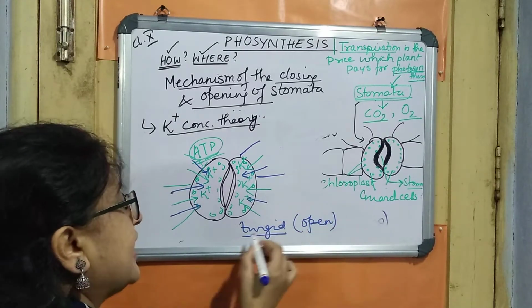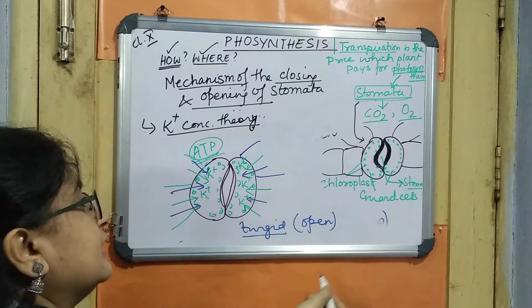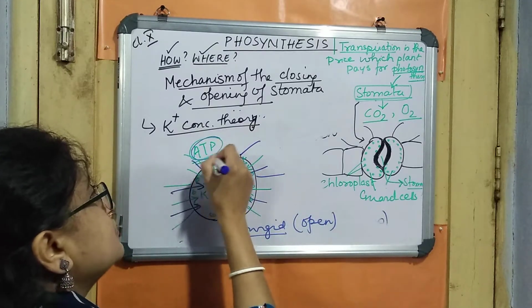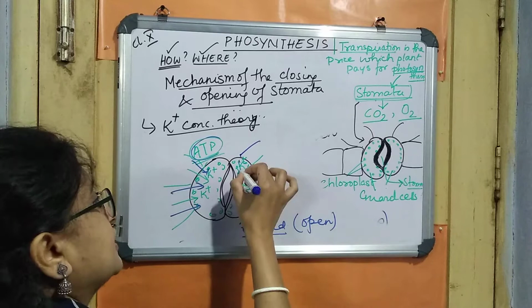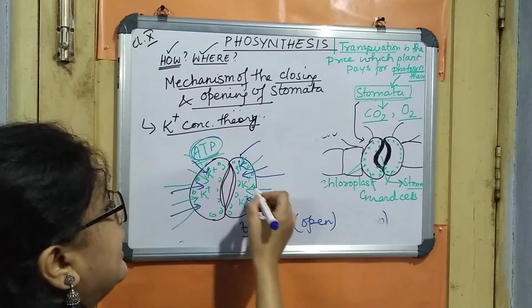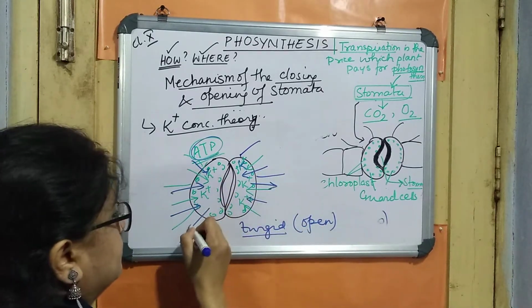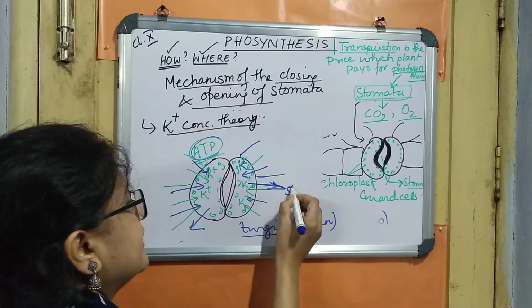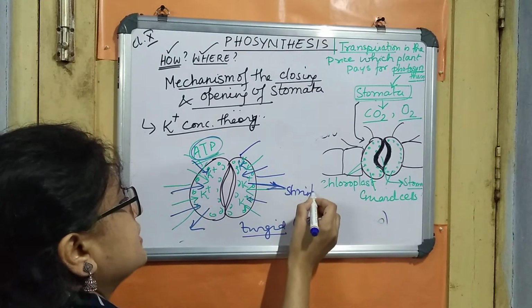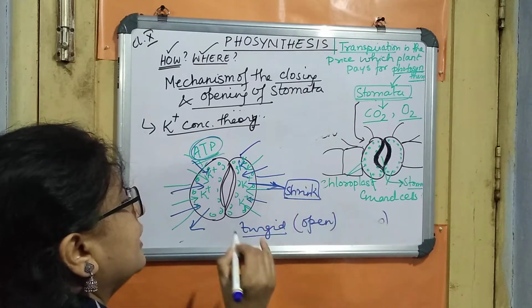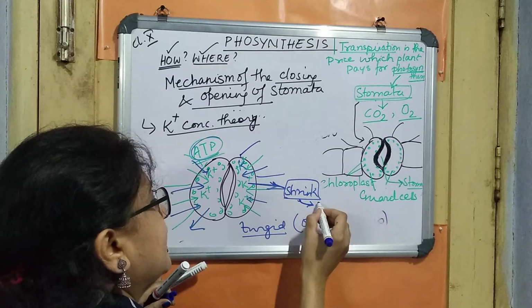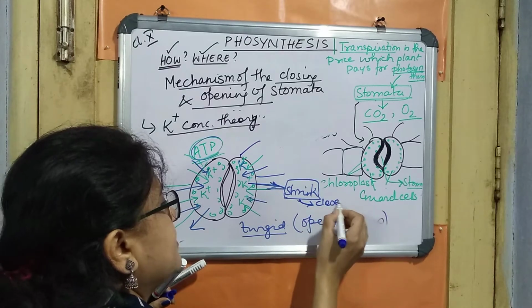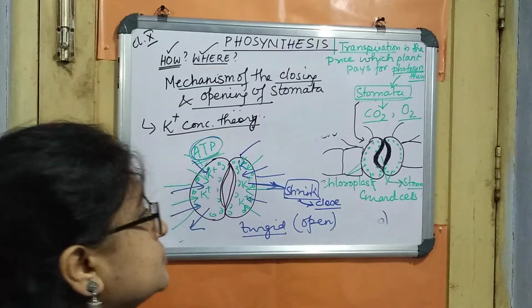So turgidity actually opens the stomata, and during the night time this ATP molecule will not be produced. So potassium ion will also not be drawn, and so the water will be moving out. When it moves out, that will make that particular guard cell shrink. And because of this shrinking, the guard cells will make the stomatal pore close.